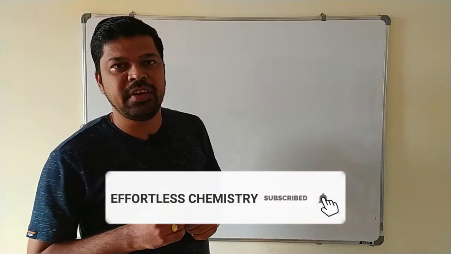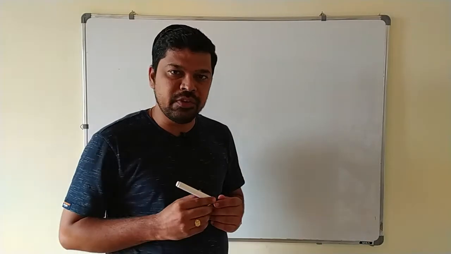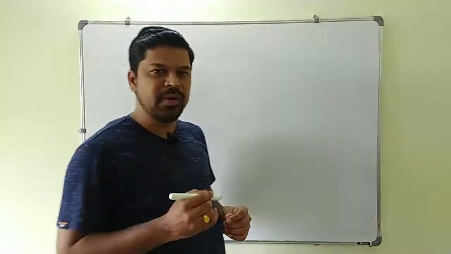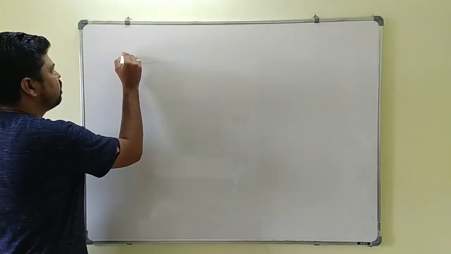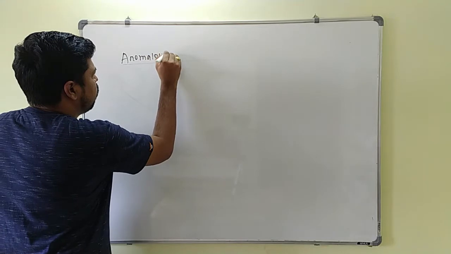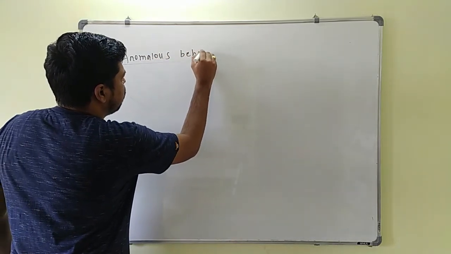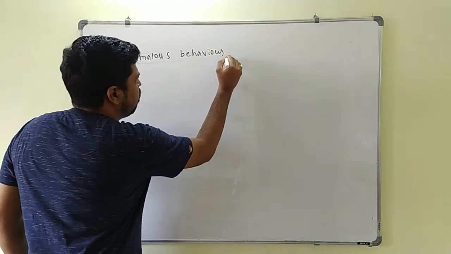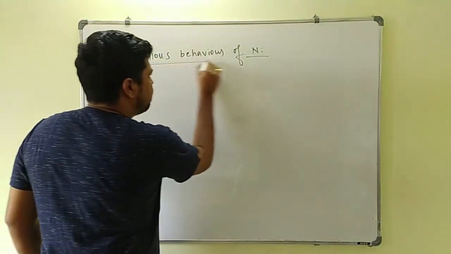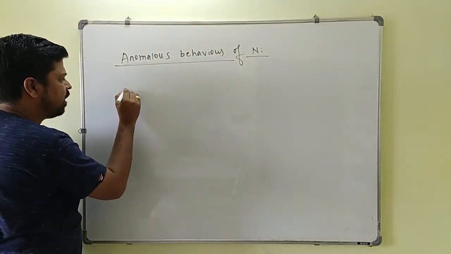Already we have started group 15 of the P block element. We will continue the remaining part. Now we will discuss anomalous behavior of nitrogen. What is this anomalous behavior of the nitrogen?